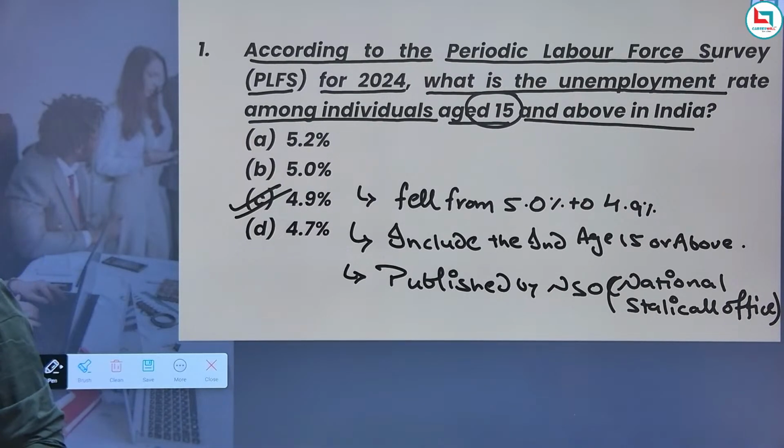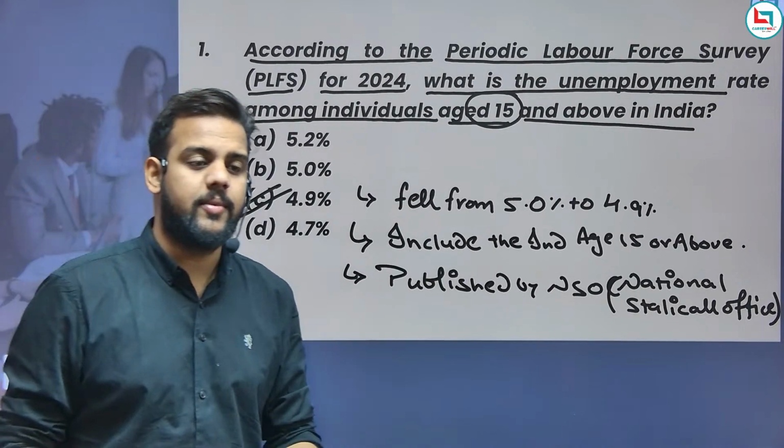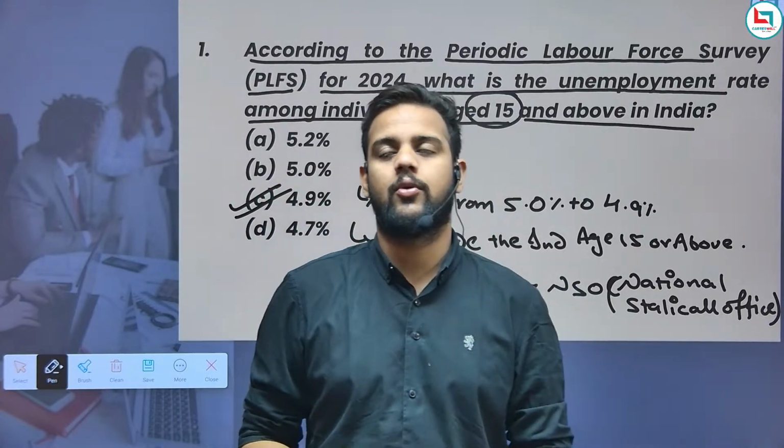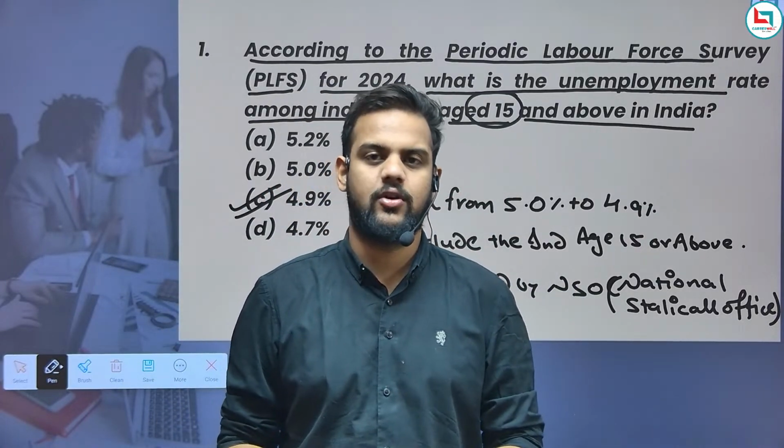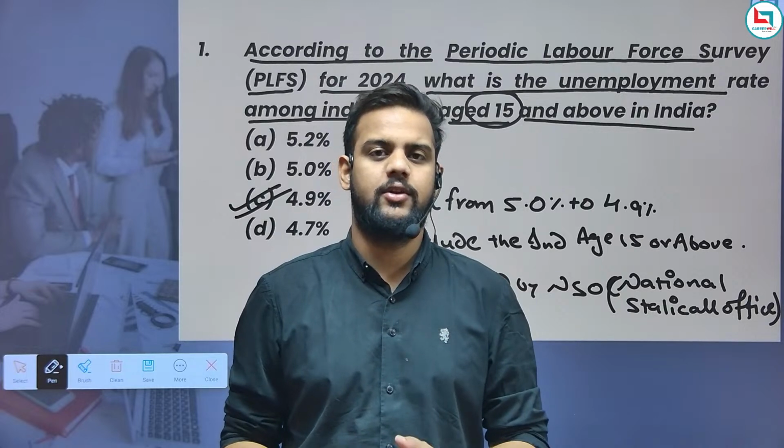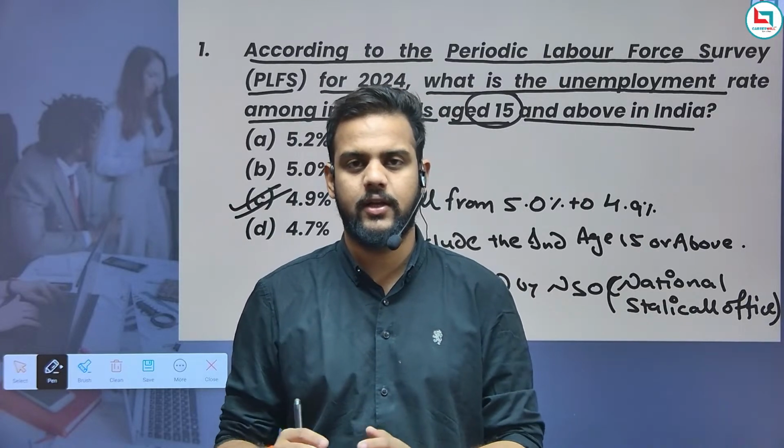Next, it provides the estimate of key employment and unemployment indicators. Remember guys, the unemployment rate is a key indicator of the health of a country's job market. Even small changes in this rate are important for policymakers and the economy. Now remember, the government provides employment every year, about 2% of its population.